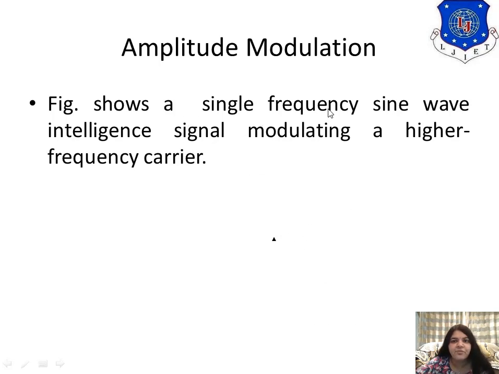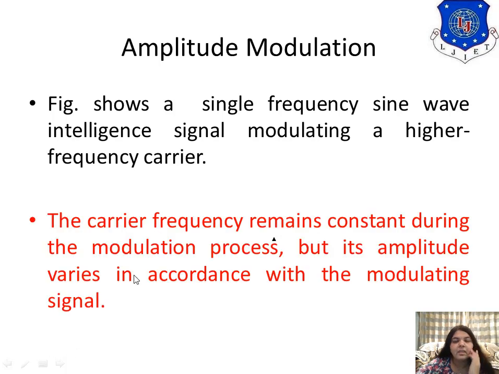The figure shows a single frequency sine wave intelligence or information signal modulating a high frequency carrier. Your information signal is a low frequency signal modulating a high frequency carrier. The carrier frequency remains constant during the modulation process. In amplitude modulation the carrier amplitude will change. Frequency will remain constant, but the amplitude of the carrier always changes in accordance with the modulating signal.